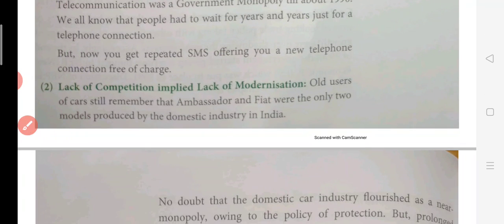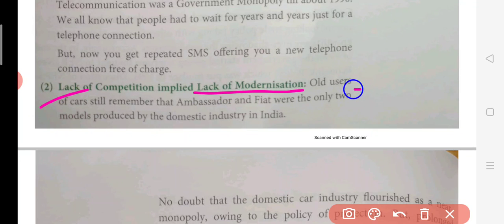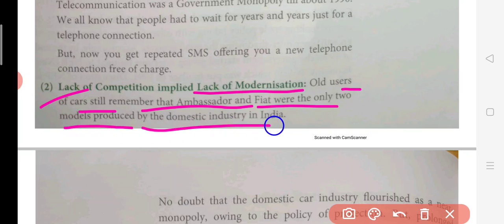Okay, then the second point here is lack of competition implied lack of modernization. Old users of cars still remember that Ambassador and Fiat were the only two models produced by the domestic industry in India. See, what was the condition? Ambassador and Fiat were the old models of Indian cars. In the domestic industry of India, only these cars were made, Ambassador and Fiat. So here we see that there was no competition, so there was not much modernization either, and only old model cars were seen in the market.